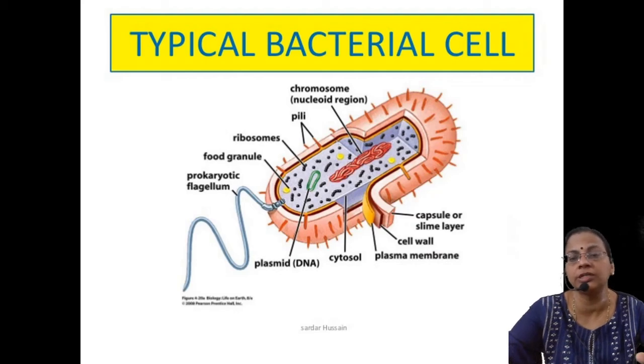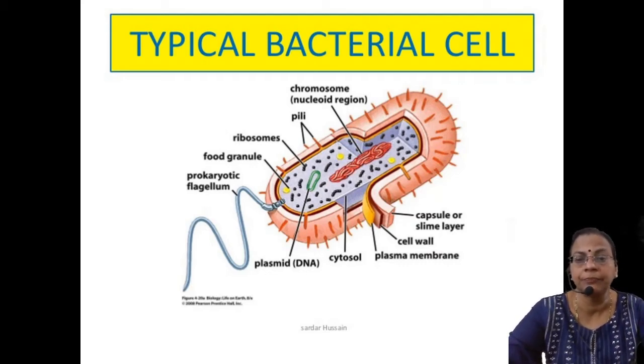Then the next figure is a typical bacterial cell, a prokaryotic cell. So if they ask for an example of a prokaryote, you have to write bacteria. Example for a eukaryote, any human cell you can write. Here a typical bacterial cell does not have a definite nucleus. Instead, the DNA will be circular and located in the center. The nuclear membrane will be absent, and membrane bound organelles such as mitochondria, endoplasmic reticulum, etc. will also be absent.